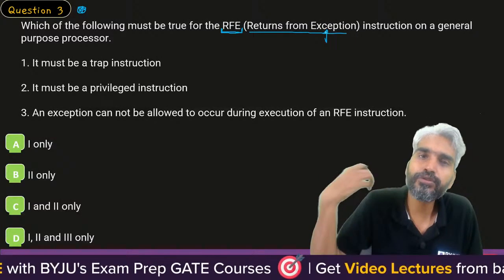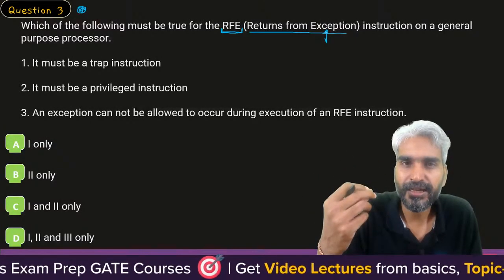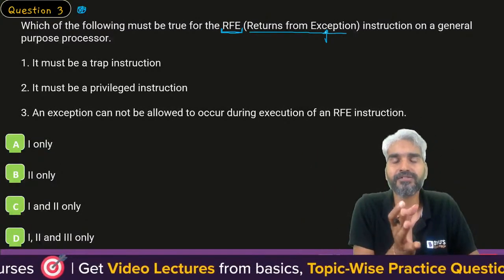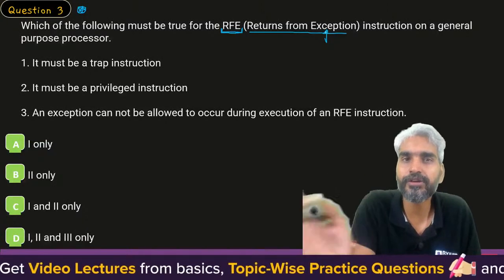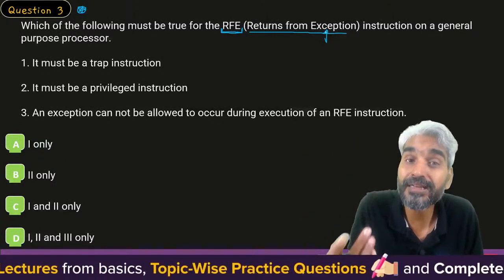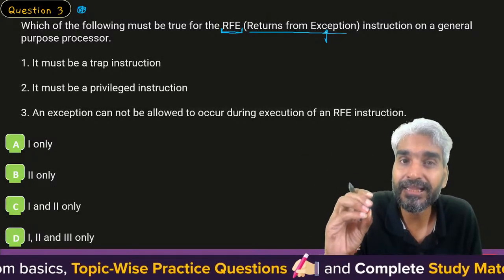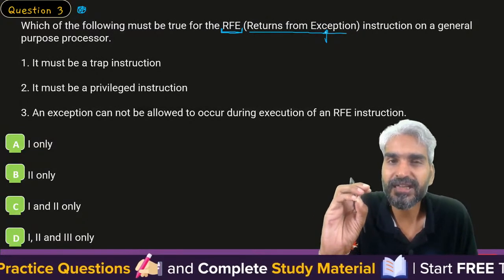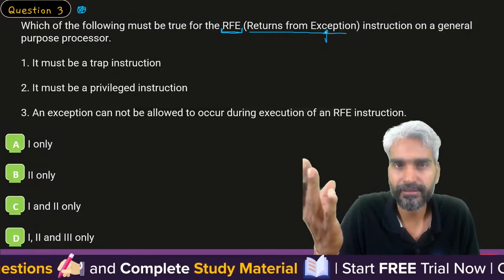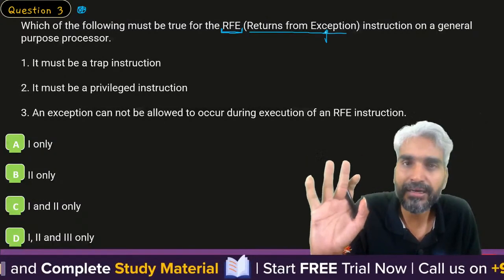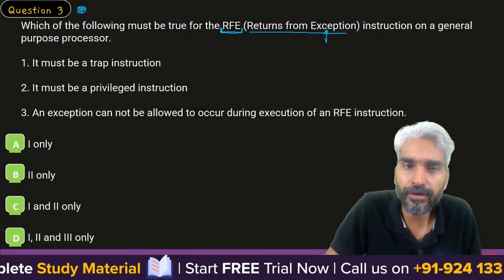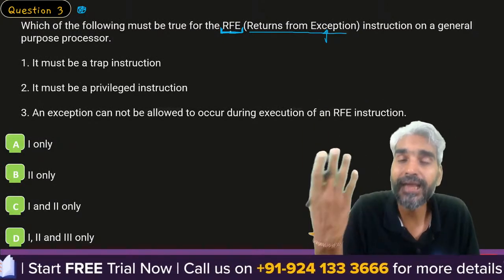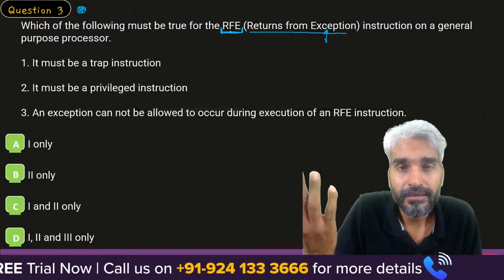When we are executing certain instructions which are raising the exception, then we will try to return from them. And basically, what are these instructions? These are the privileged instructions, and these privileged instructions are nothing but interrupts. So when you say return from exception, that is, we are returning from the interrupt. So what type of instruction is an interrupt?